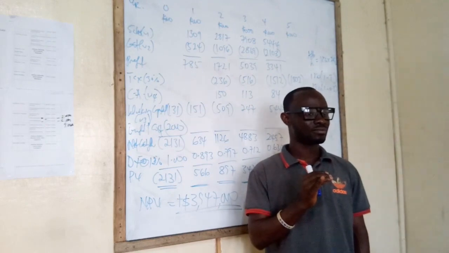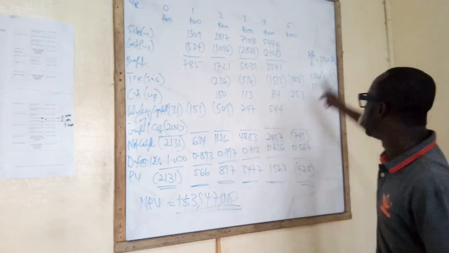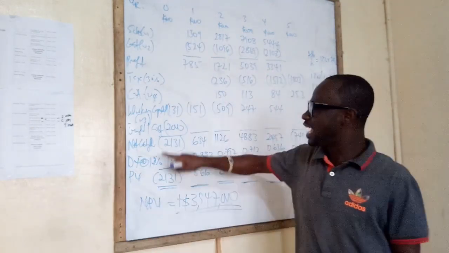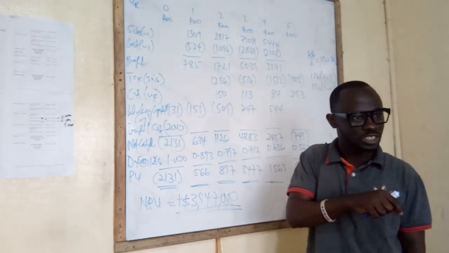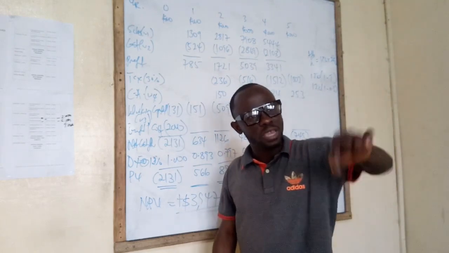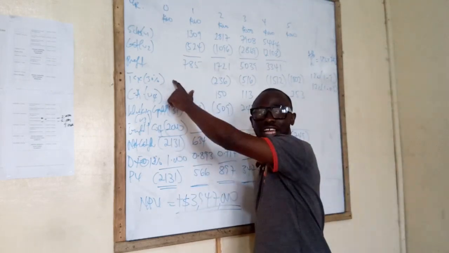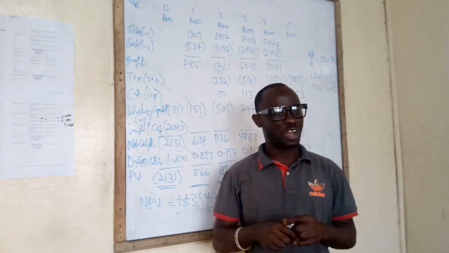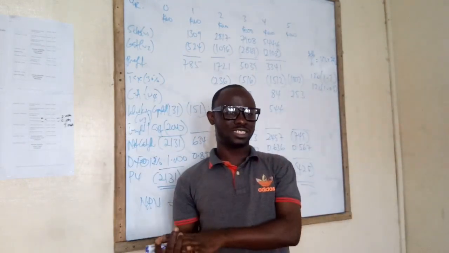So after calculating everything like this, when it gets to the discount factor, you do this because he gave you before tax. But anytime there is tax in the question, you have to use the after-tax discount rate. The opposite is also true, meaning that there can be an NPV question where there is no tax, but the examiner will give you the after-tax cost of capital. So you have to bring it back to the before-tax rate.